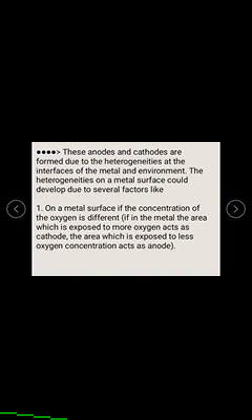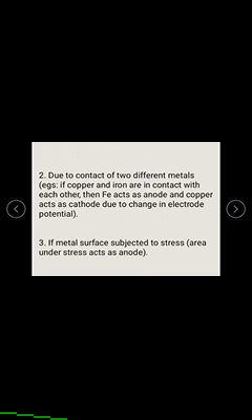The less oxygenated area of a metal acts as anode, the more oxygenated area acts as cathode. Number two, due to contact of two different metals: for example, if copper and iron are in contact with each other, then iron acts as anode and copper acts as cathode due to the difference in electrode potentials.